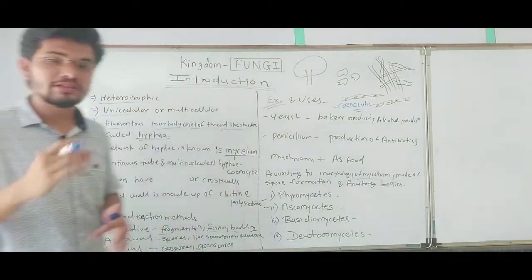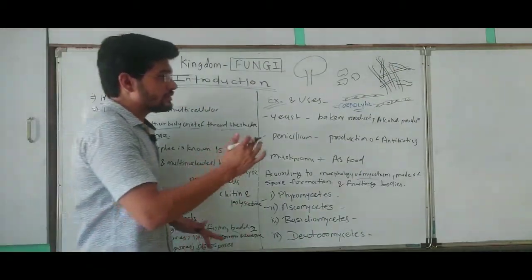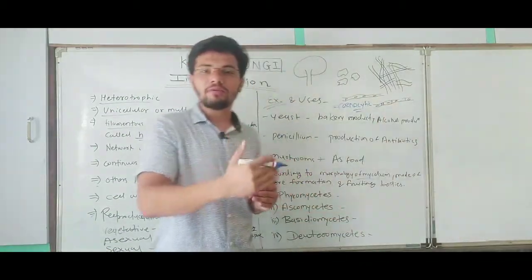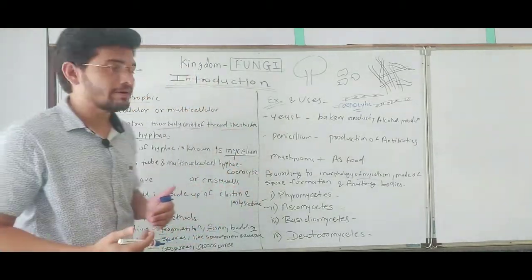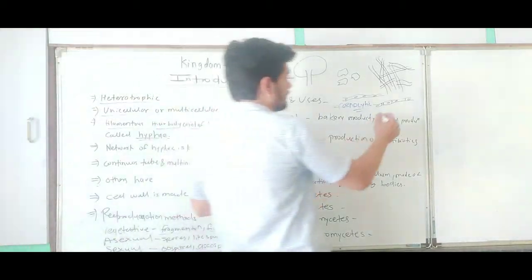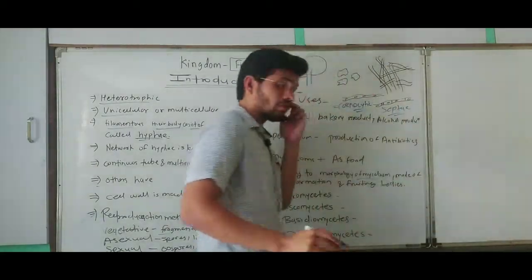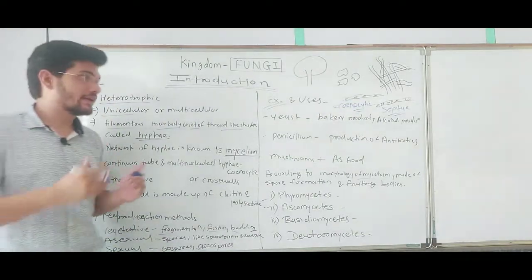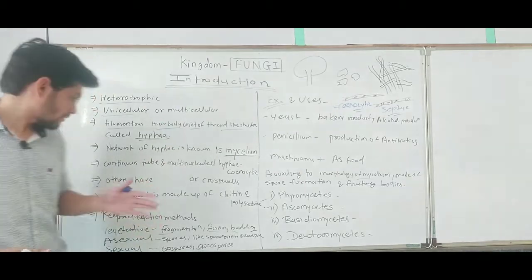Hyphae can be of two types, syncytic or septate. If the hyphae contain cross walls and have a particular nucleus in different compartments, it will be called septate. Okay, so hyphae can be of two types: continuous, multinucleated, or septate.